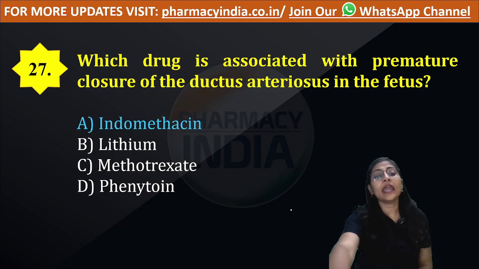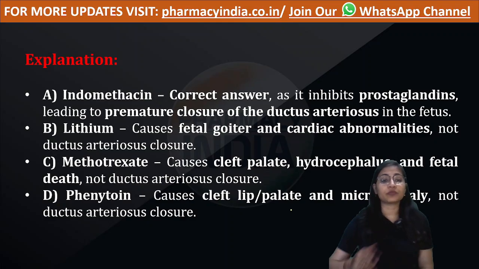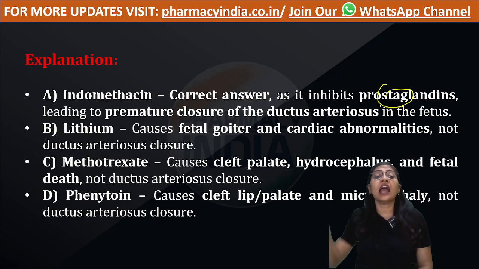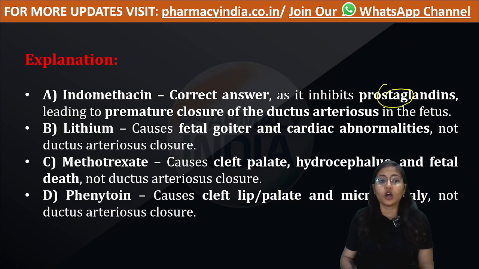Option number A is correct, indomethacin. Indomethacin inhibits prostaglandin and this results in premature closure of ductus arteriosus in the fetus.